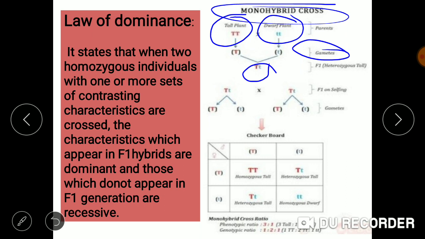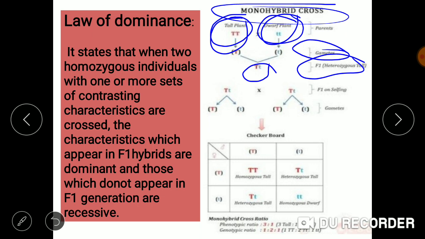The offspring, the new generation which was obtained, was capital T and small t, which is known as the hybrid variety, having the combination of the tall plant also and the dwarf plant also. It is having the characteristic of tall as well as dwarf plant. This is known as the first filial generation, which was heterozygous.